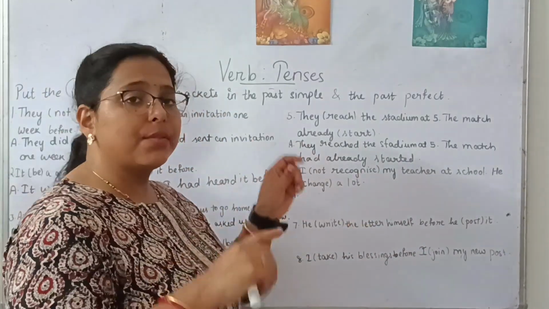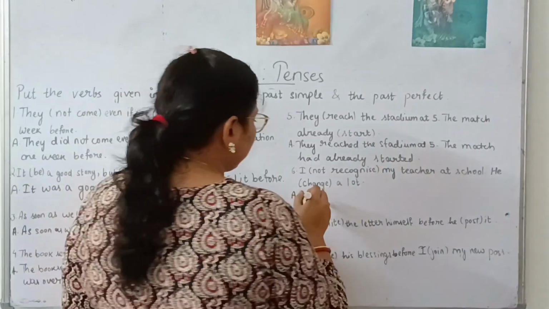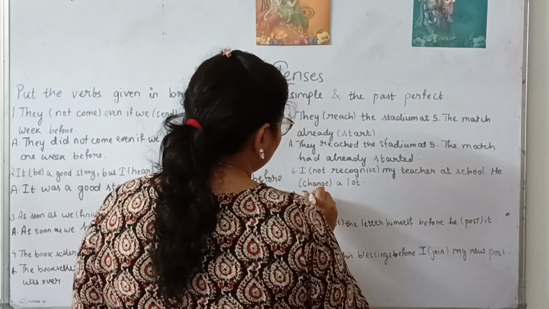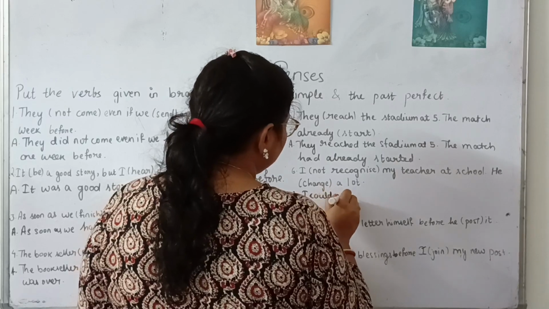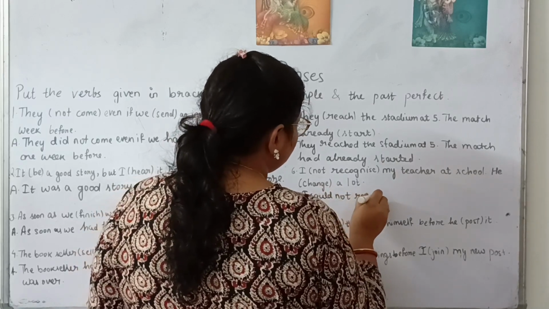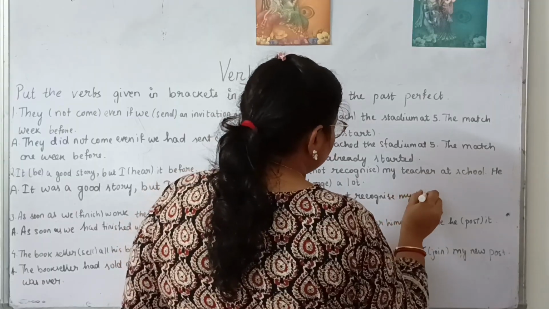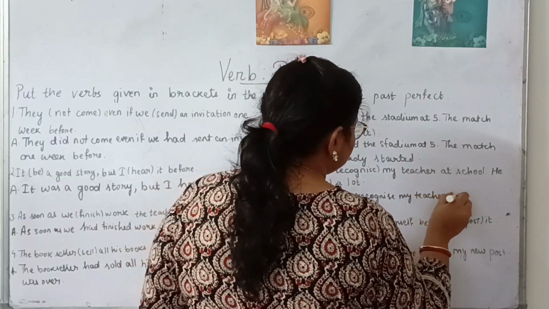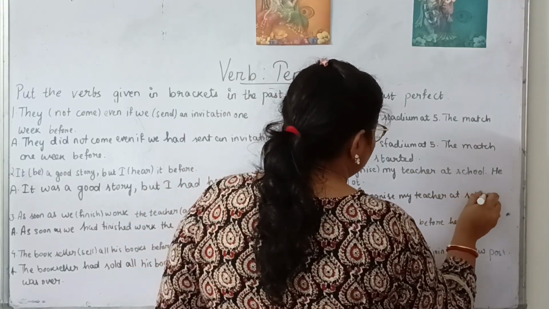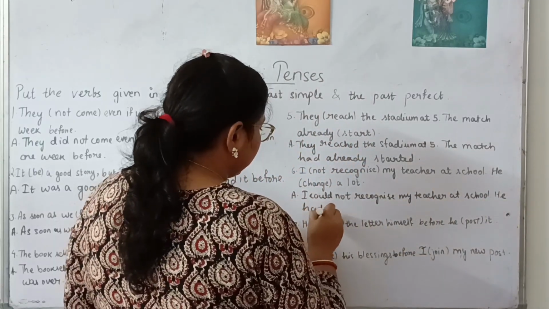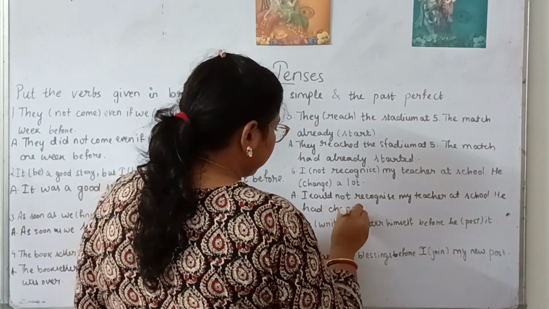He has changed from the previous look. So what will be the answer here? I could not recognize my teacher at school. He had changed a lot.